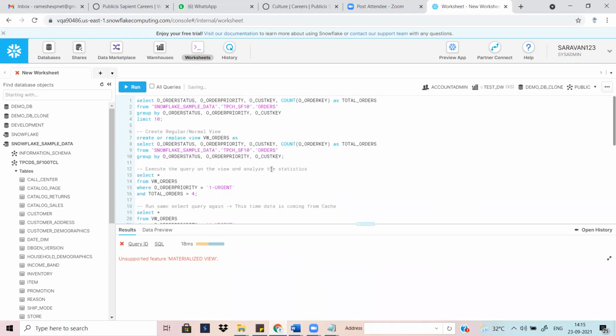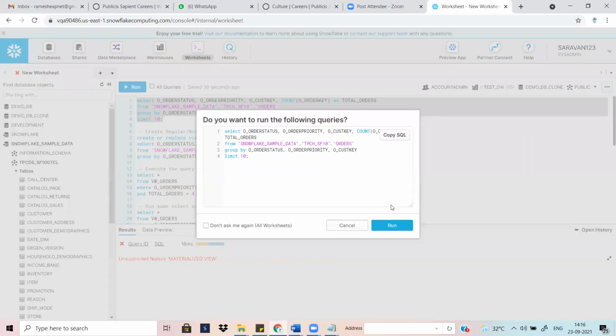So basically, this is an existing table in Snowflake sample data. Then this is the schema, and this is the table. They are picking the columns to apply some aggregate function. These three columns use the group by clause. If you are using an aggregate function here, you have to cover it in the group by clause. Okay, so once you are running the query,